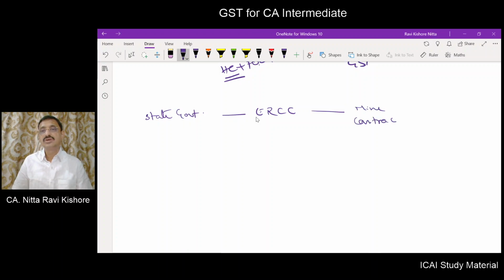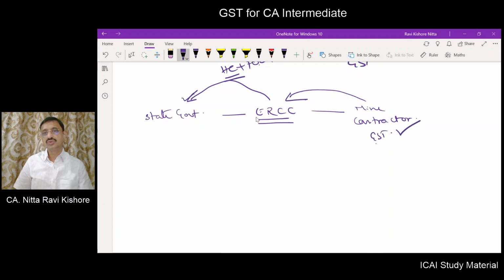Now, why is this fellow appointed by the state government? To collect a royalty from the mine contractor. This fellow will collect the royalty and remit it to the state government. Now, here GST is to be paid by the mine contractor to the government. The supply of a service between these two people is exempt. To what extent is it exempt?